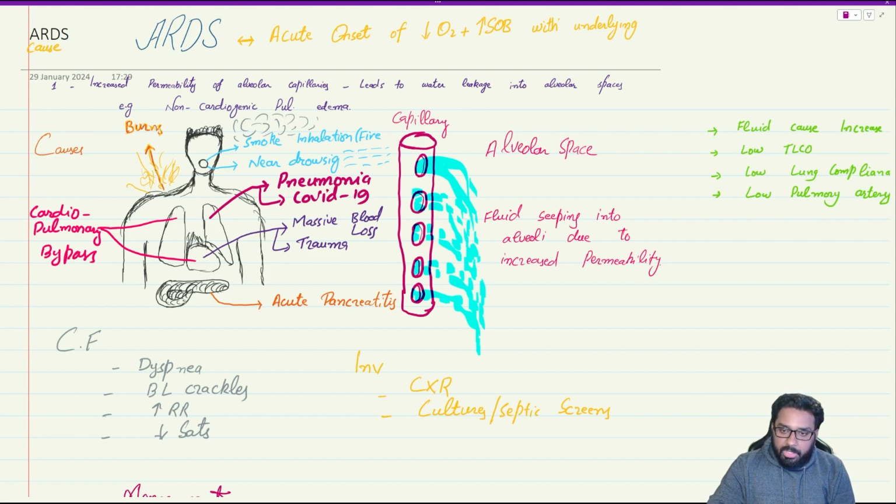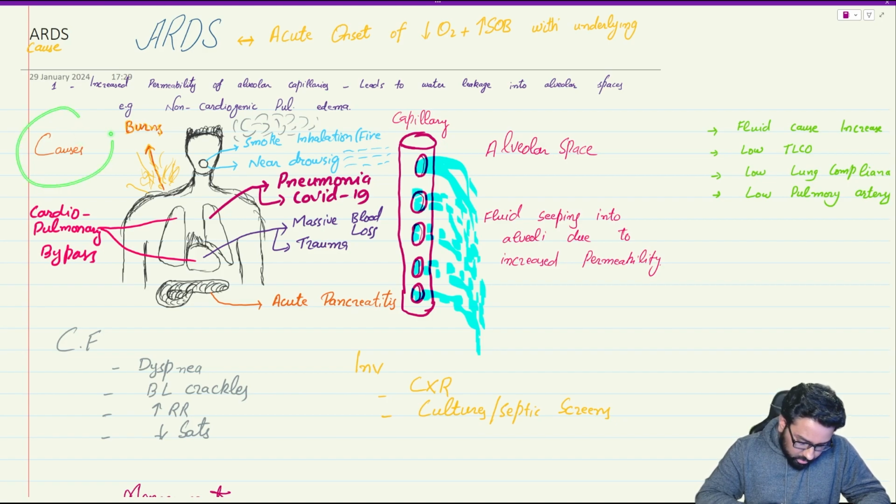Hypoxia in the body can cause increased permeability of alveolar capillaries. Hypoxia is because of the stress in the background that we talked about, and then obviously due to this fluid build up in the alveolar space, the situation will get worse.